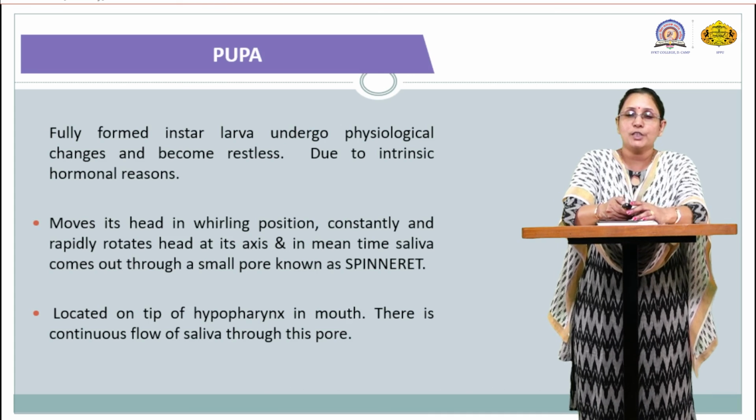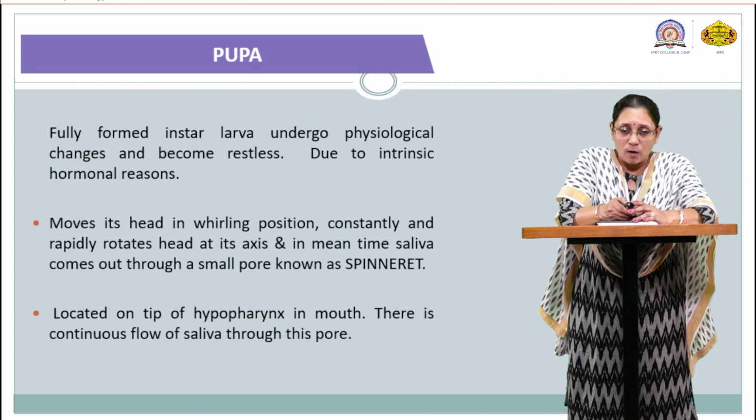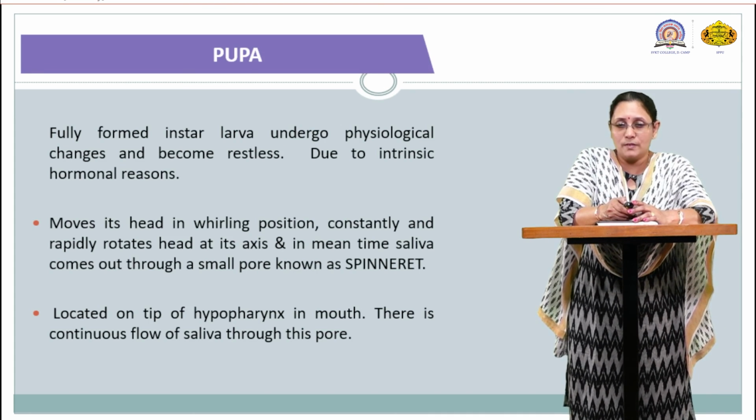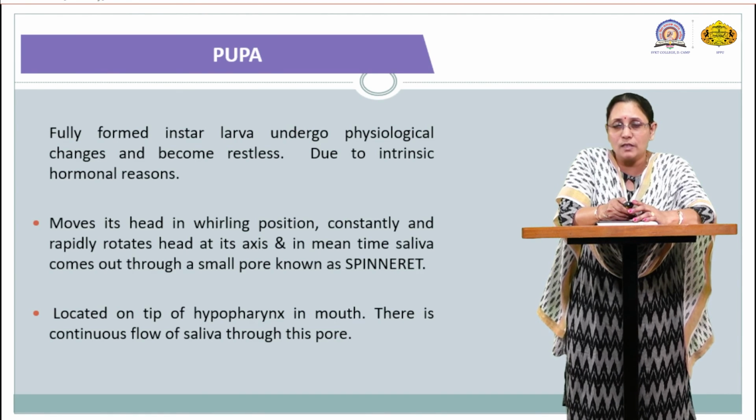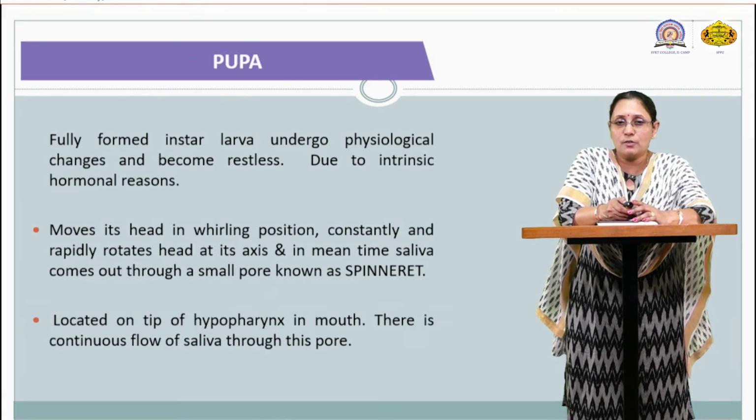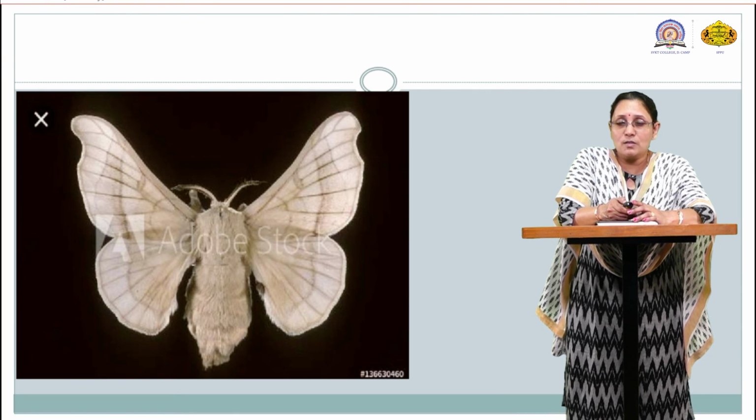It is located on the tip of the hypopharynx in the mouth. There is continuous flow of saliva through this pore. As I told you, the salivary glands are basically modified in this particular insect so as to secrete the thread-like structure called silk. So this is the adult silkworm, or adult silk moth.